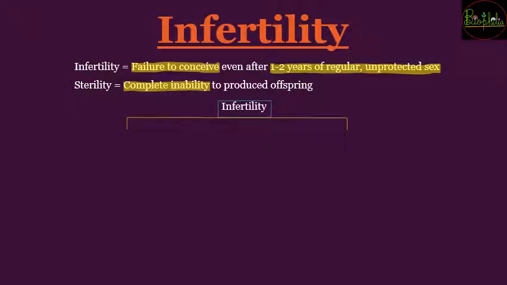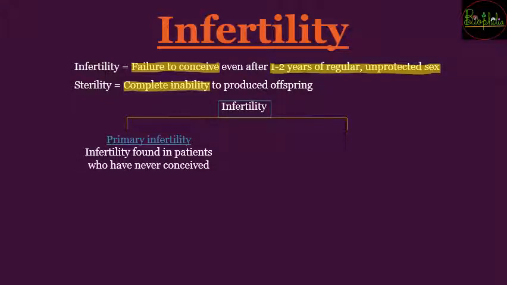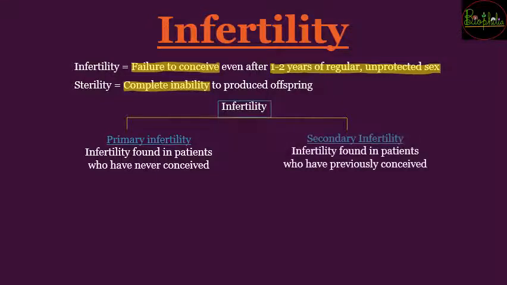So infertility can be classified into different mediums, that is primary infertility and second is secondary infertility. So primary infertility is going to be the case in the patients that have never conceived. So एक बार भी pregnant नहीं हुए हैं, in that case that is primary infertility. Secondary infertility जो होती है, it is found in the patients who have previously conceived. So first baby हुआ है, but during the second trial the infertility case has been taken up. So in this case it would be classified under secondary infertility.